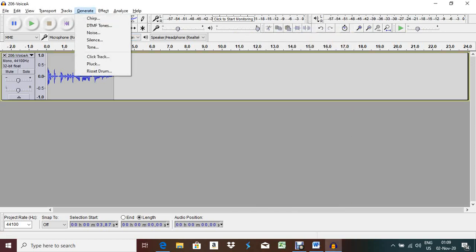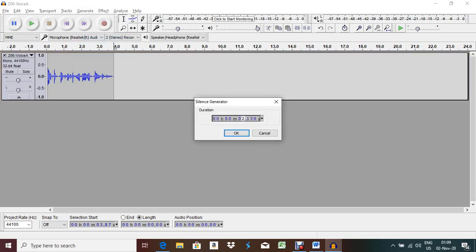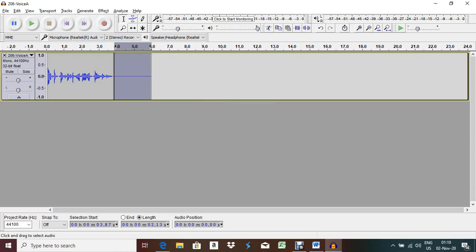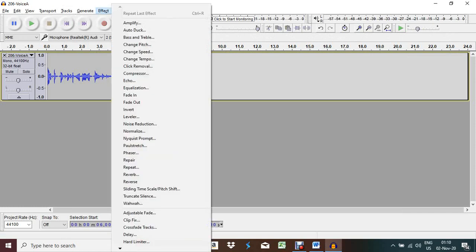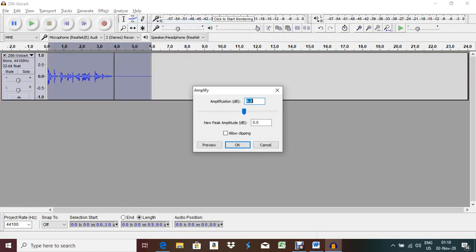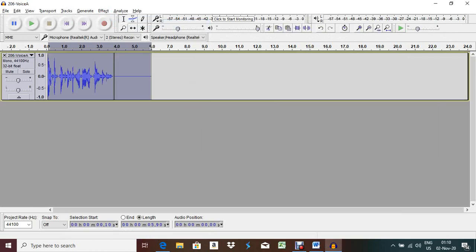So first click Generate, then Silence, 2.13 seconds. Okay, now check, the total length will be 6 seconds. If you keep your cursor pointer here, it will show you 6 seconds. Now check in the bottom part, your cursor point is here, that's why it is showing the selection start 6 point. Okay, done. Now it is 6 seconds long. Amplify the sound to the maximum volume without clipping. So you have to go to Effect, then Amplify. This is the maximum volume without clipping, that means no need to change this one, then press OK.